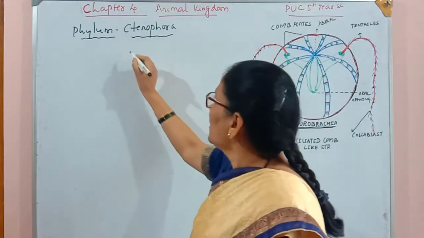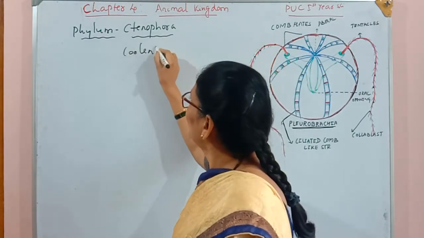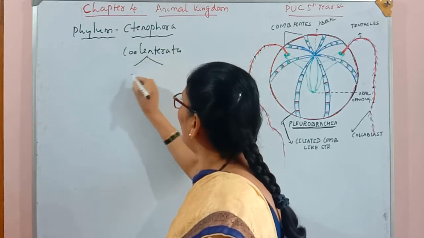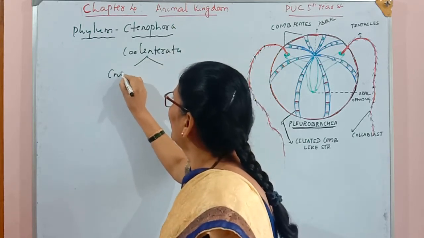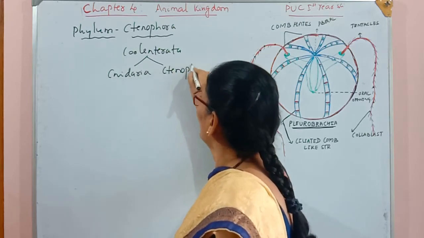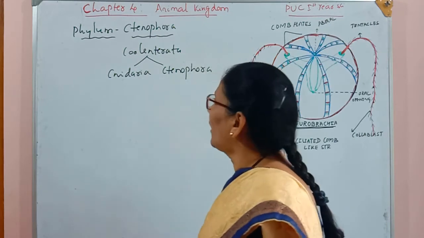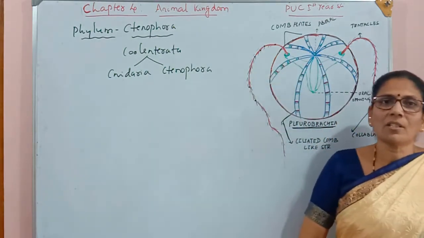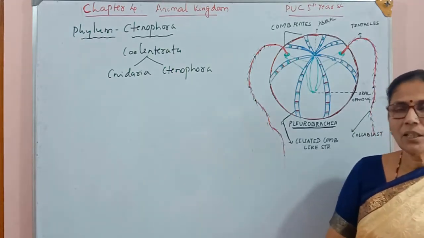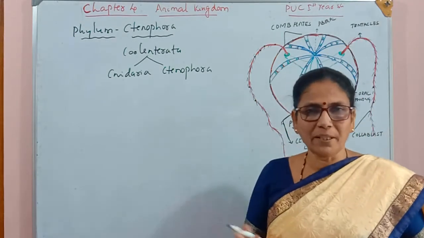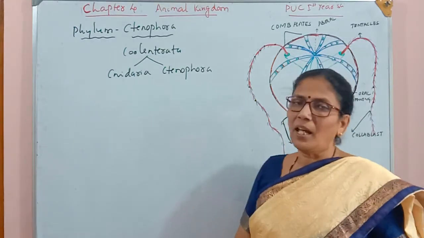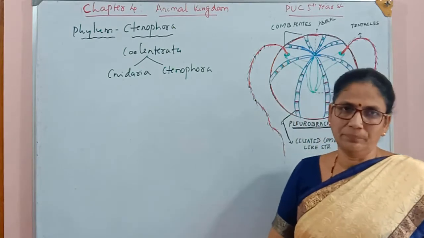So earlier Coelenterata had two phyla, one is Cnidaria and the other is Ctenophora. So both these phyla together were only one phylum, that was Coelenterata. But later these two phyla were separated, and Cnidaria has become one phylum and Ctenophora is another separate phylum.